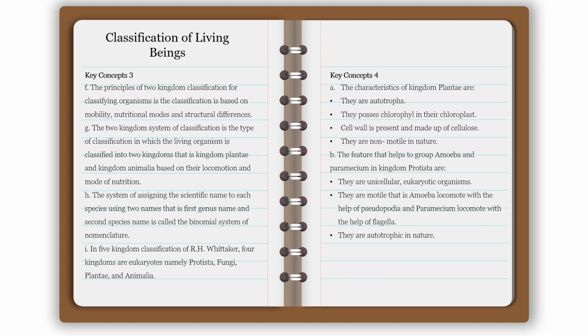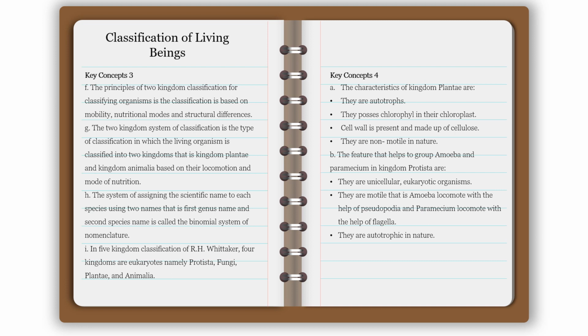Key concept 3. F. The principles of two kingdom classification for classifying organisms: the classification is based on mobility, nutritional modes, and structural differences. G. The two-kingdom system of classification is the type of classification in which living organisms are classified into two kingdoms, that is, kingdom Plantae and kingdom Animalia, based on their locomotion and mode of nutrition.